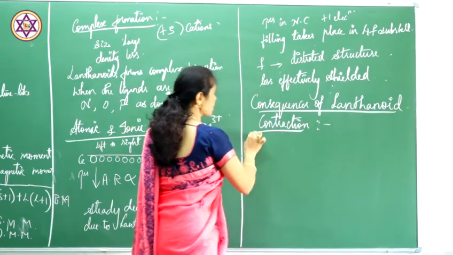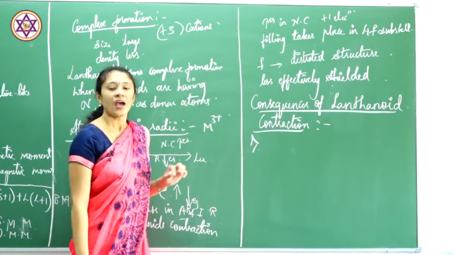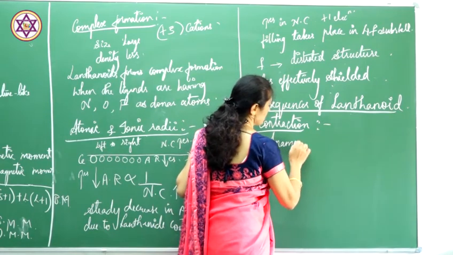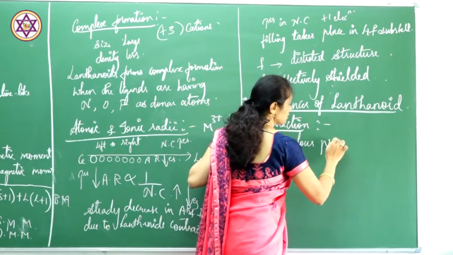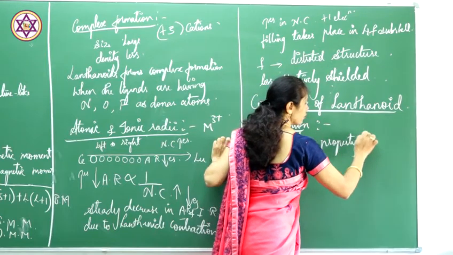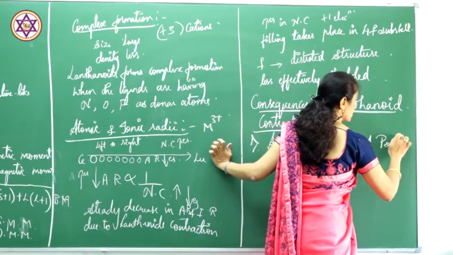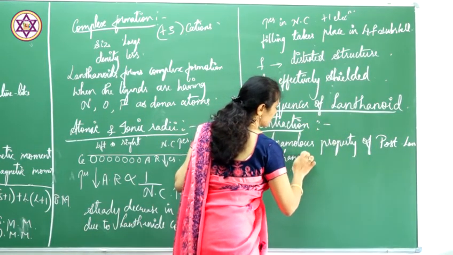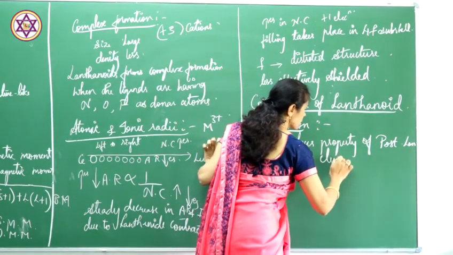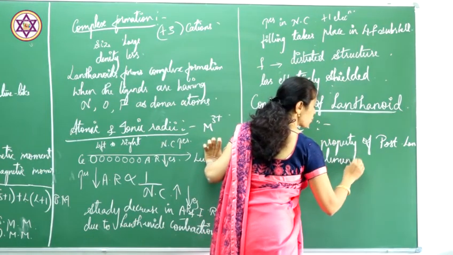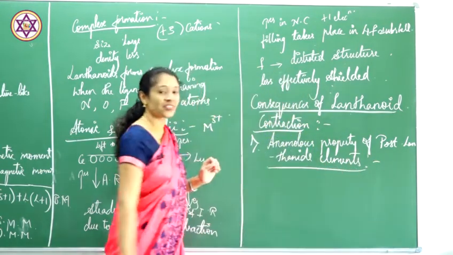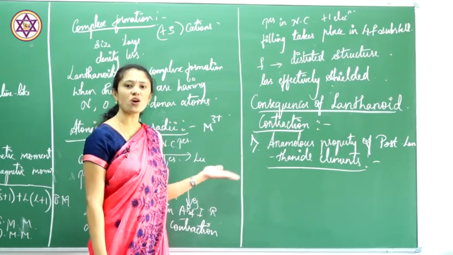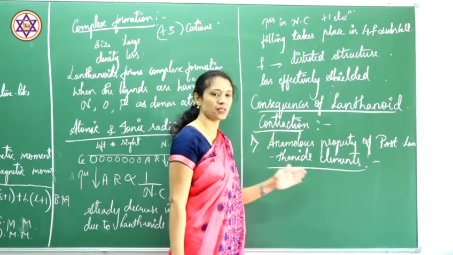Coming to the consequences, the first one is the anomalous property of post-lanthanide elements. The elements which come after lanthanum are called post-lanthanide elements.